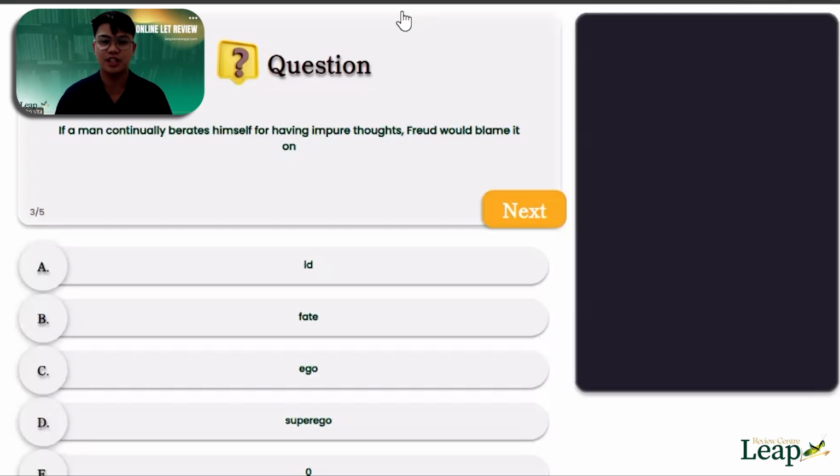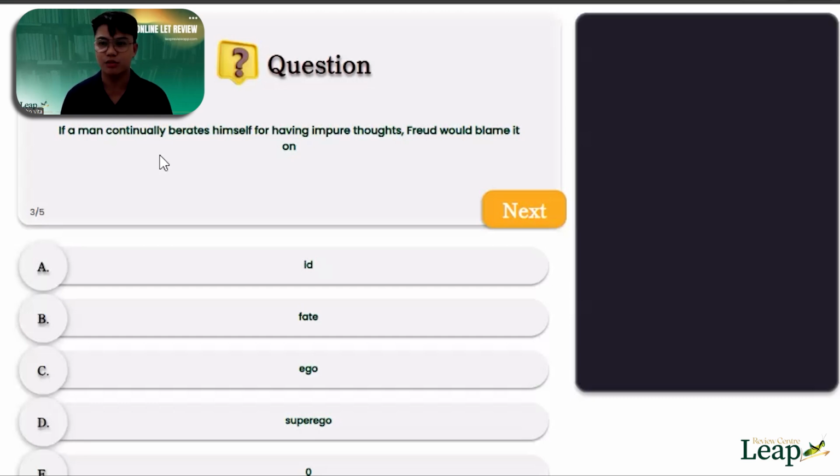So the correct answer in this question is, but before we answer it, we have to check the word berate. This question is difficult, not because of the question or the idea of it, but because of the language or the word used here. The word berate is not quite familiar for us, right? So what do you mean by berates? What is the other term for berates? Who knows? Can you share it with us? Does anyone know what the word berates means?